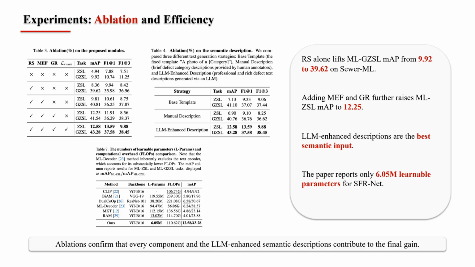The ablation study explains where the improvement comes from. The representation steering module provides the largest jump in generalized performance, pushing Sewer-ML MLGSL mAP from 9.92 to 39.62. MEF and GR continue to improve the results, and the rank loss gives the final boost. The semantic ablation also shows that LLM-enhanced descriptions outperform both a fixed-base template and manual descriptions. At the same time, the reported learnable parameter count is only 6.05 million.